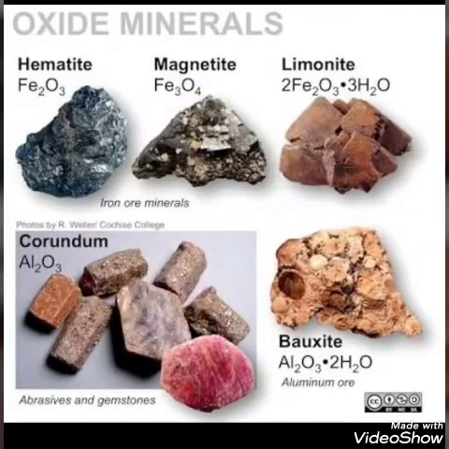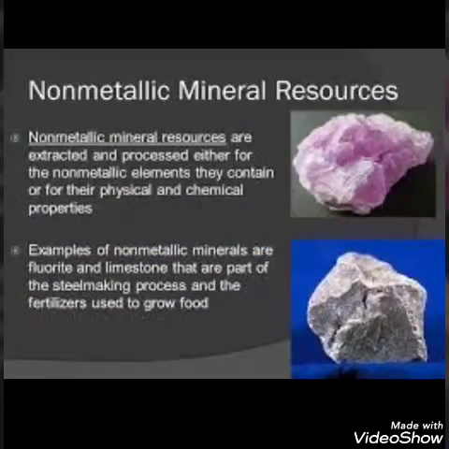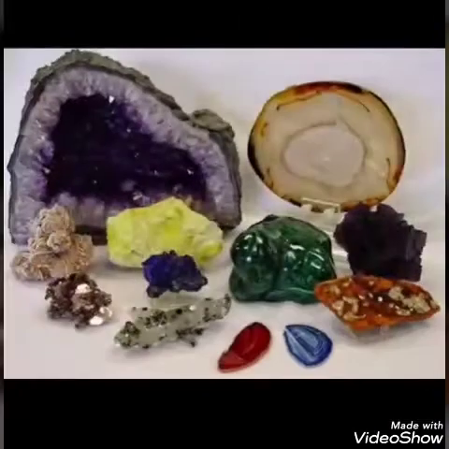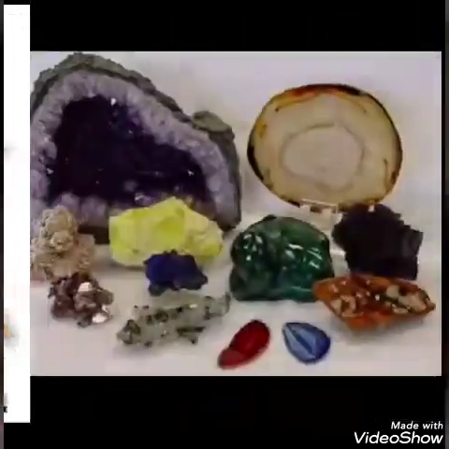Semi-precious or non-precious minerals like copper and zinc also have value, but less than precious minerals. So these are some types of metallic minerals.